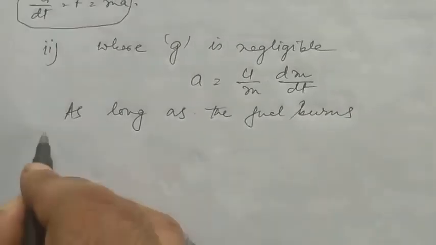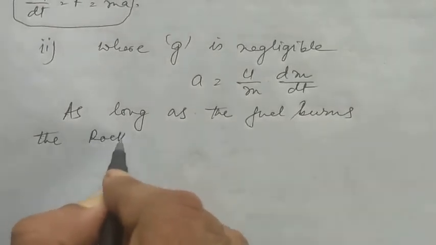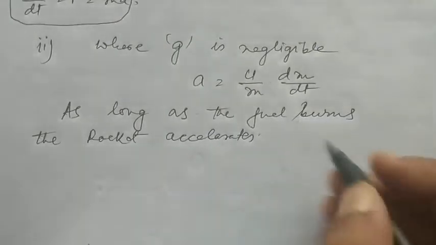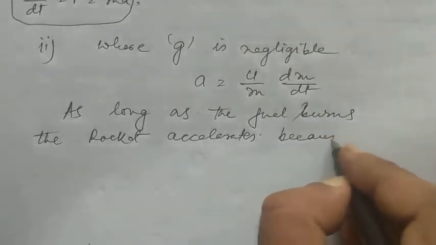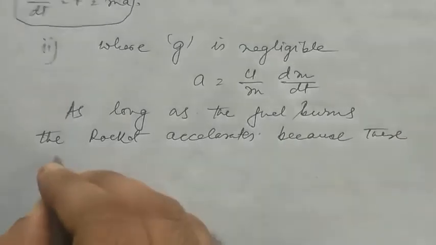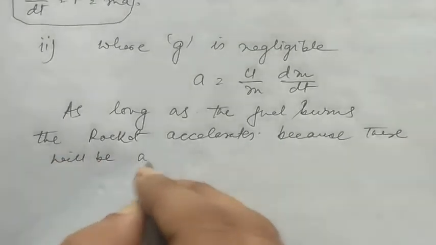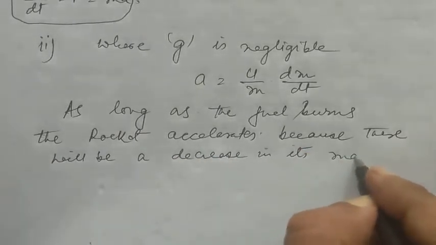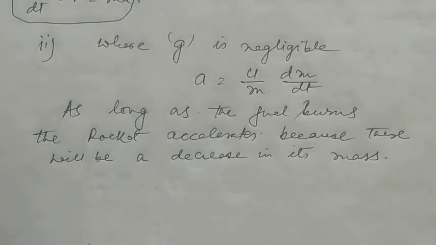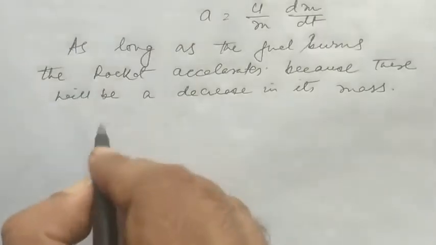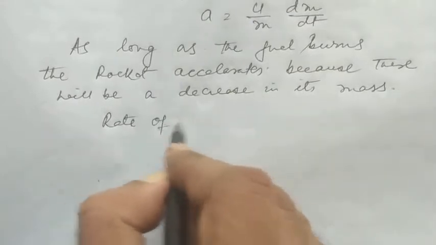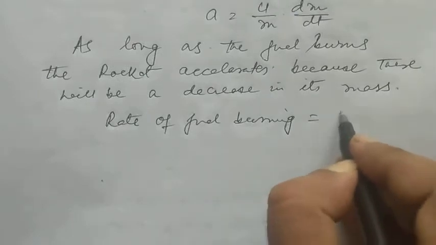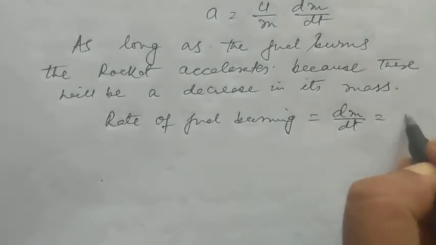Now I write the statement: as long as the fuel burns, the rocket accelerates because there will be a decrease in its mass. Now the rate of fuel burning is a constant. Rate of fuel burning, that is dm/dt, is equal to a constant term.